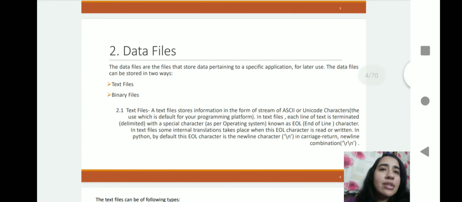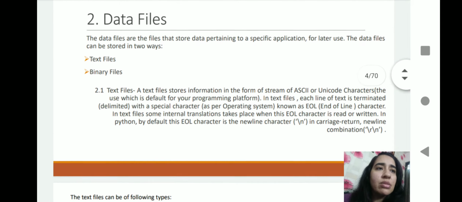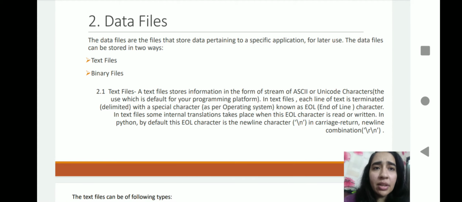First of all, we will discuss what a data file is. Data files are files that store the data of your specific application in two ways. Number one, text file. Another is your binary file. So first we are going to discuss the text file. As you can see here, a text file basically stores the information in the form of a stream of ASCII, American Standard Code for Information Interchange, or Unicode characters, whichever is the default for your programming platform.